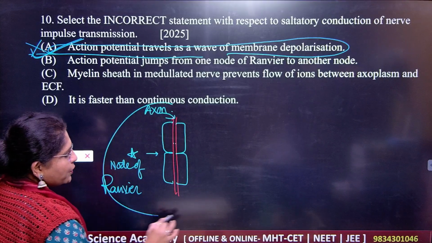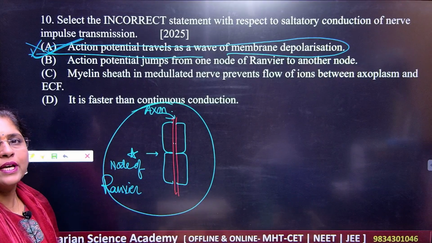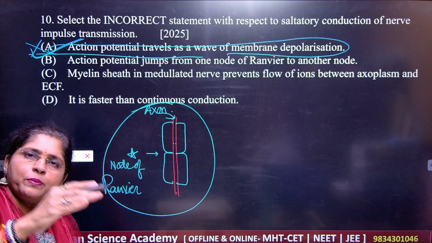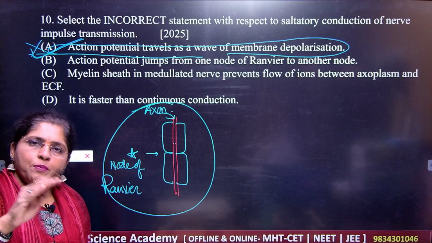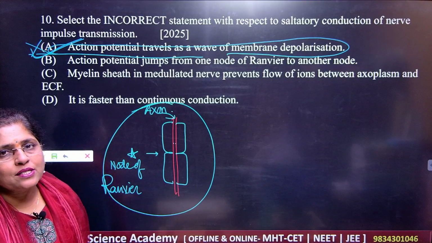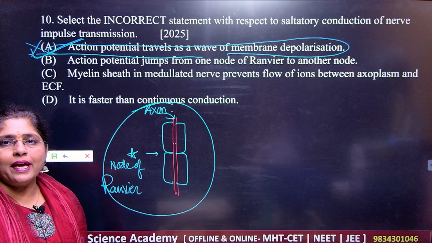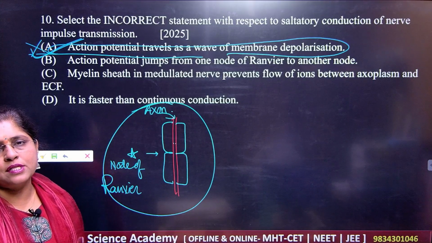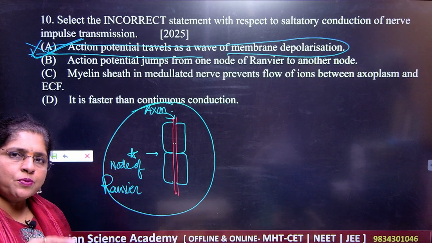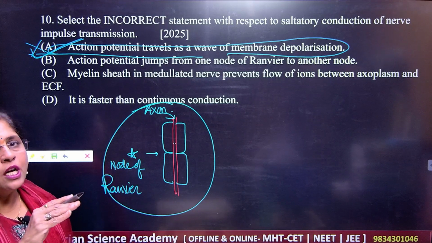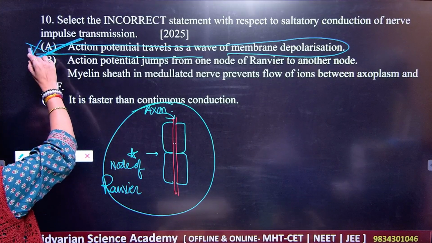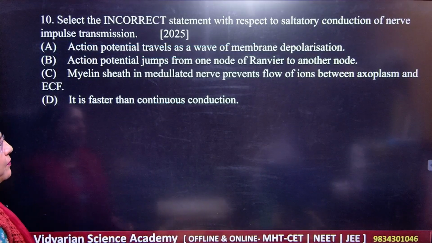So you should know this mechanism very perfectly. From your textbook, this series of diagrams is there: repolarization, depolarization, then all the exchange of the ions, and generating the potential difference will give you the very nice propagation of the impulse through the nerve fiber. So do all these steps perfectly, but your correct answer here is A, which is the incorrect statement.